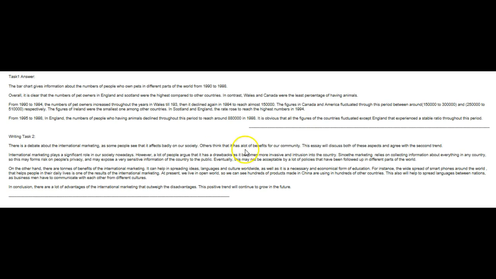For instance, the widespread, this should be 1 word here, widespread use of smartphones around the world helps people in their daily lives and is one of the results of international marketing. Why? As soon as I see that you think that the spread of smartphones is the result of international marketing, I want to know why you think that. How are these 2 things connected, okay?